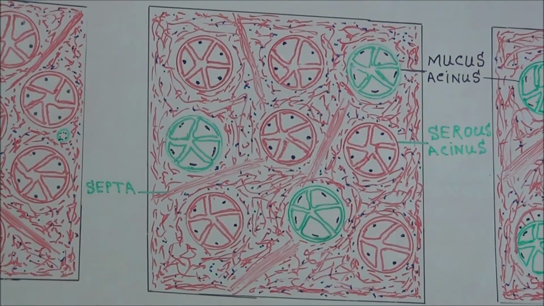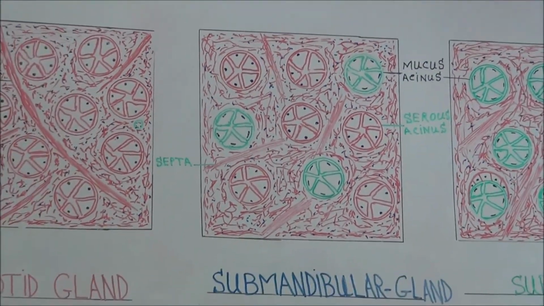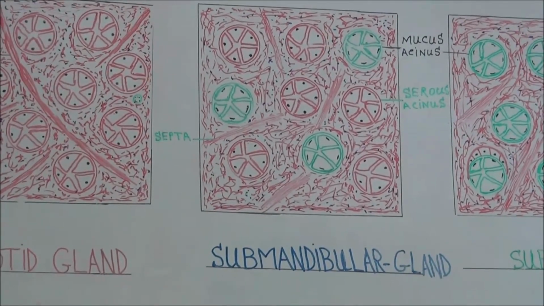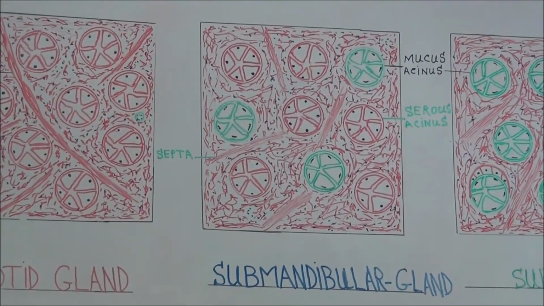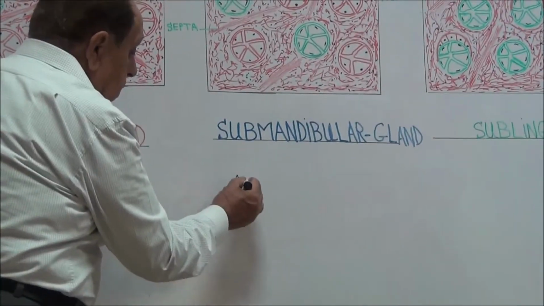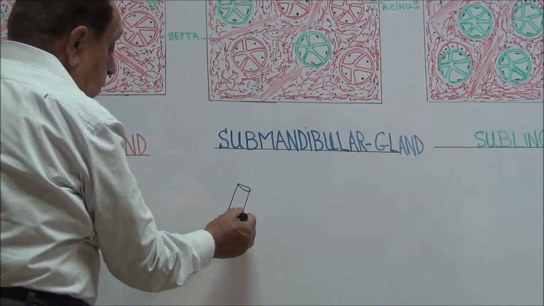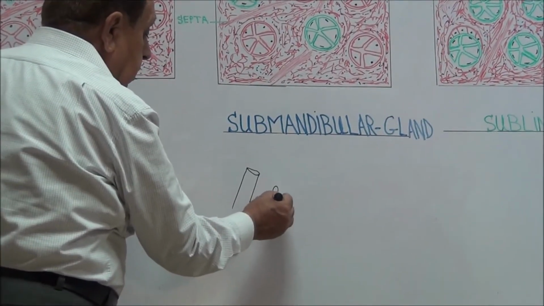Now the secretion of these acini enters through these central openings into intercalated ducts.